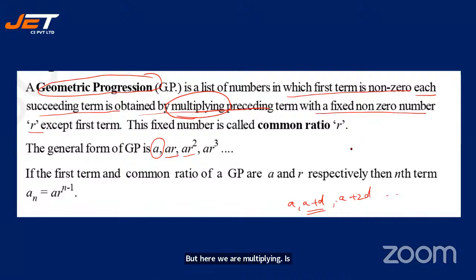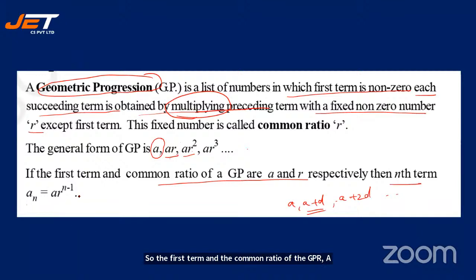So please understand the difference between arithmetic progression and geometric progression. We multiply R to the first term, then again R to the second term, again R to the third term. So we get A, AR, AR square, AR cube, and so on. So the first term and the common ratio of the GP are A and R respectively.